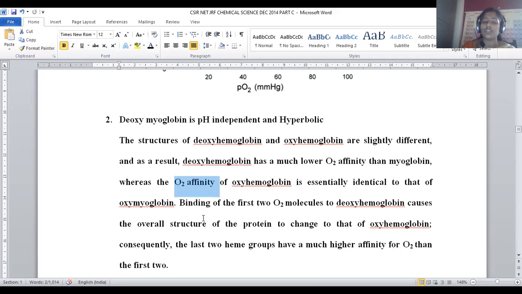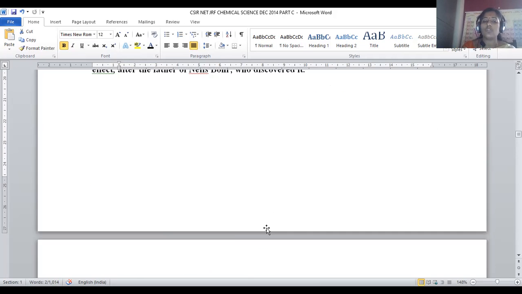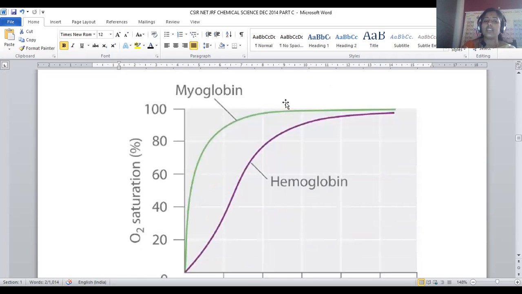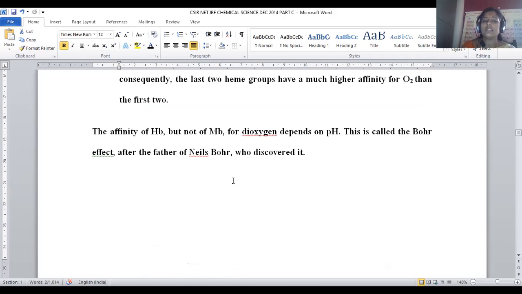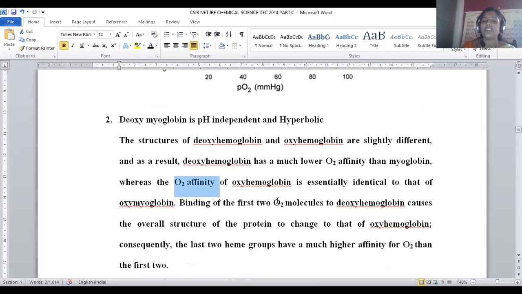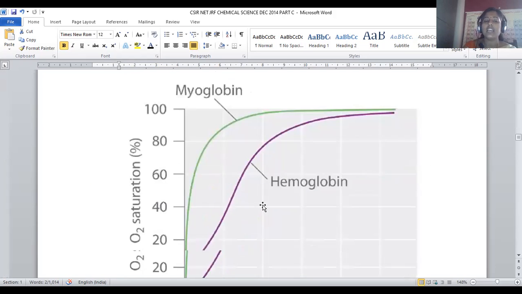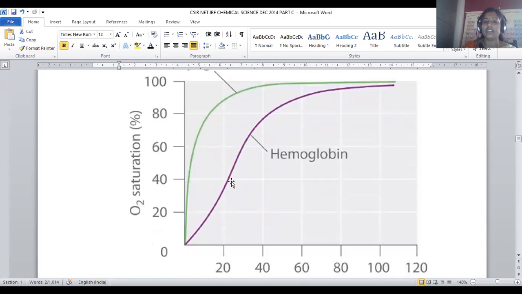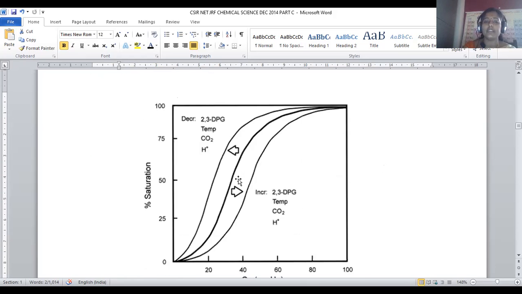In hemoglobin, there is slow growth. Initially it is low and it continuously rises. But in the case of myoglobin, you can observe a great rise in the curvature, which is called a hyperbola. That is purely because of its affinity towards oxygen, so it will bind to a larger extent, and consequently the signal will be a hyperbola. And it is pH independent. Whether you take acidic, neutral, or basic conditions, this affinity will not vary. That is said to be pH independent.